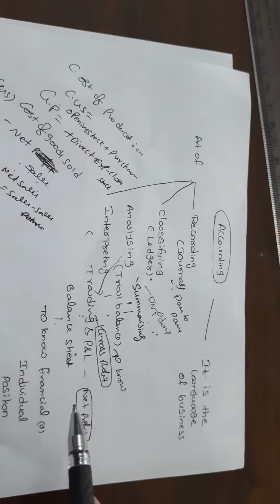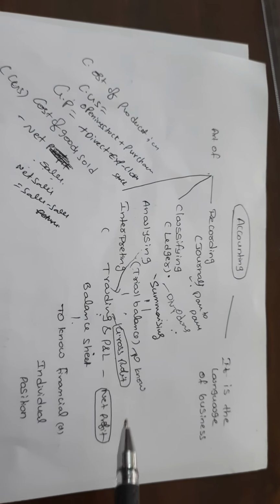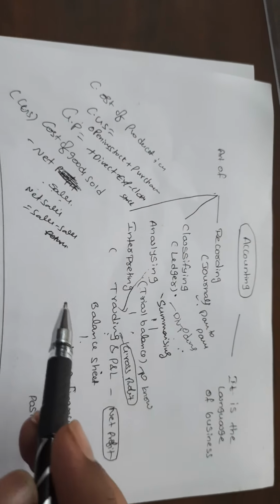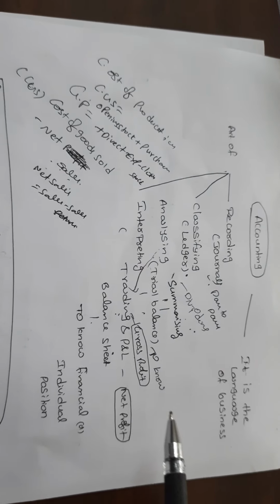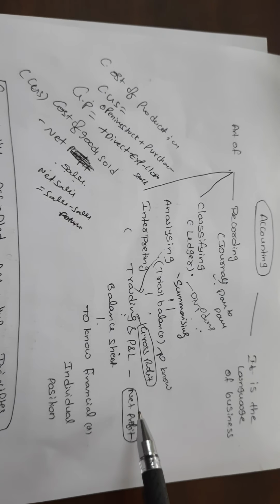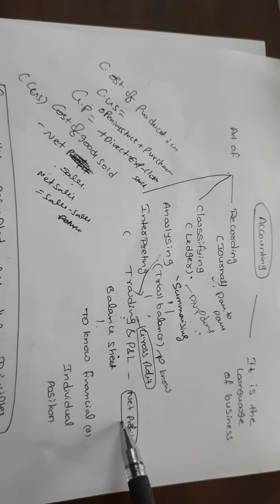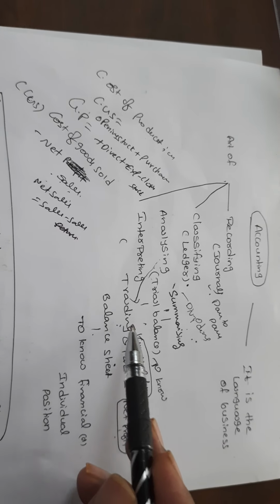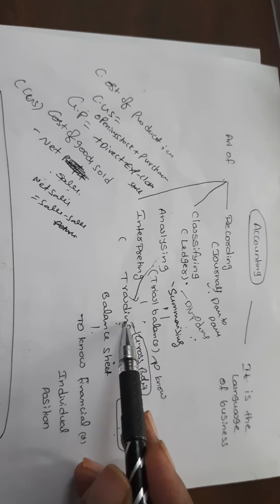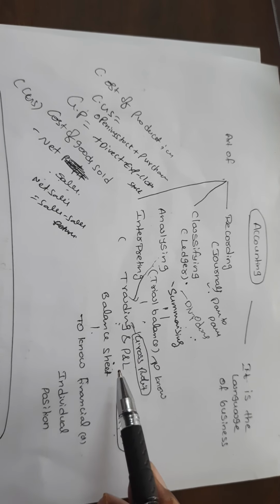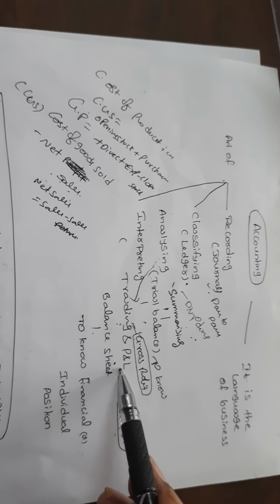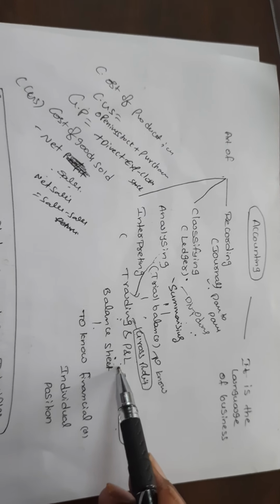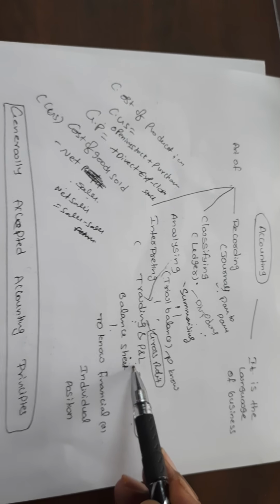And moving to net profit. For simple understanding, without going into all these definitions: gross profit is your gross salary, and net profit is your net salary after deductions. Your trading account is from the expenditure point of view of a manufacturing concern, and the profit and loss account takes selling, administrative expenditures, and all these things. You can learn all these in coming sessions.